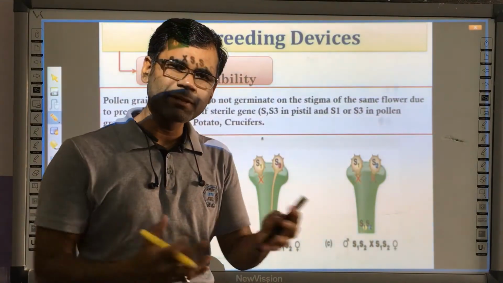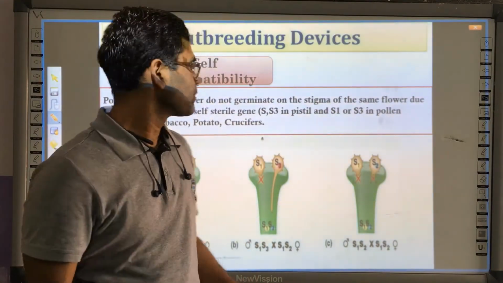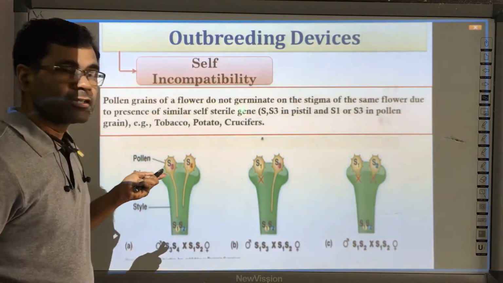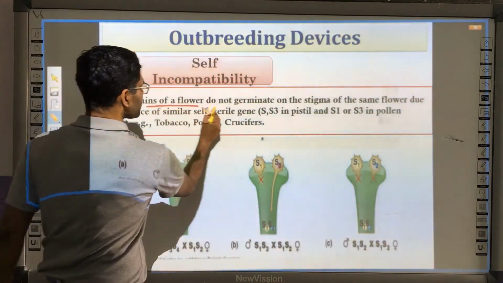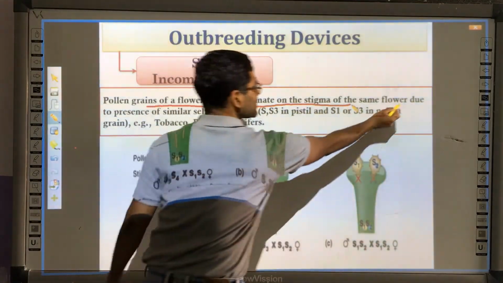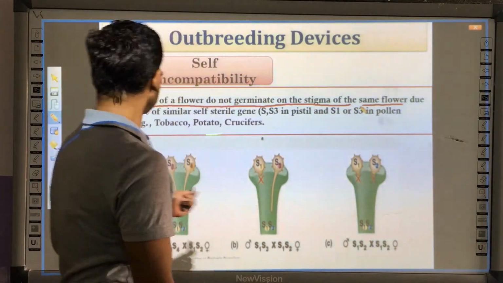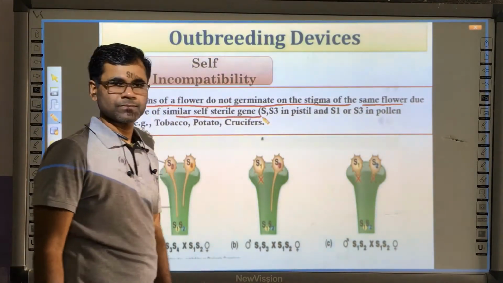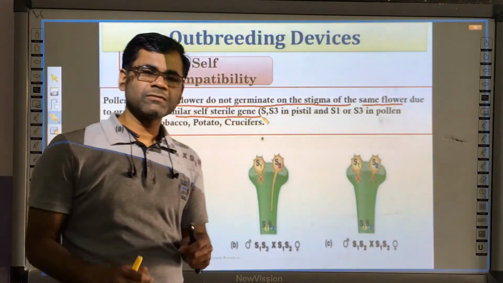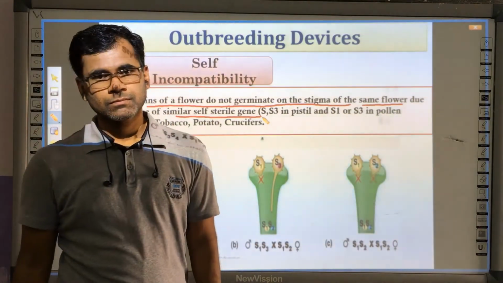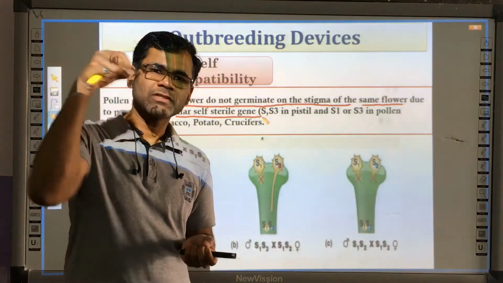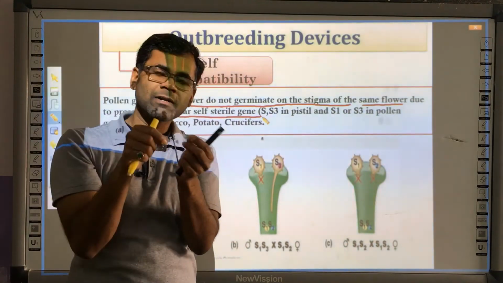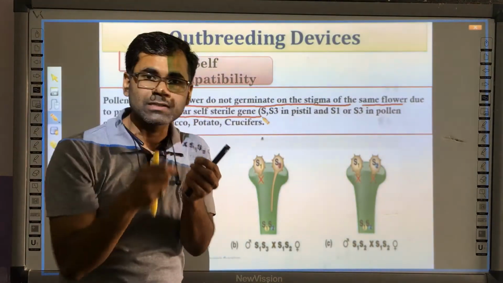Here the case is a little bit reverse. Self-incompatibility means the pollen grain of a flower does not germinate on the stigma of the same flower due to the presence of similar self-sterile genes. There are some genes which cause sterility also. So due to the presence of the same self-sterile genes, the pollen grain which belongs to the same flower is not able to germinate on the stigma.